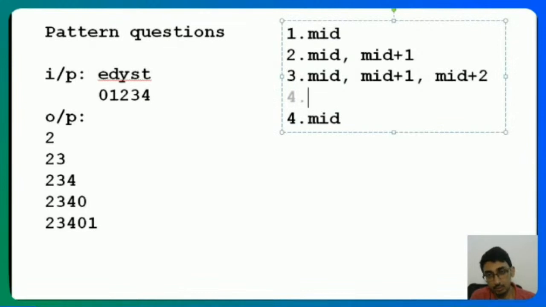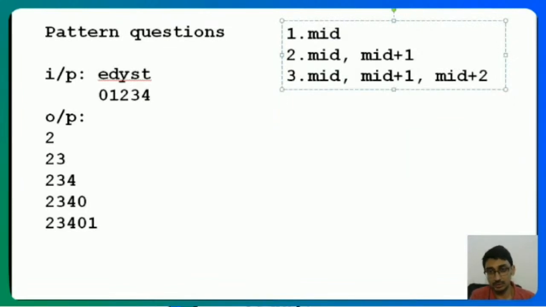And then mid, mid plus 1, mid plus 2, mid plus 3. I'll keep printing. Now, how will I make sure that once it's reached the end, we can go back to the start? Anybody has any idea? I print 2, I print 2, 3, I print 2, 3, 4. This I can do using a for loop, right? So I start at 2, go up till 2 only, then 2, 3, then 2, 3, 4.